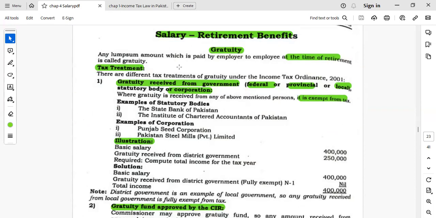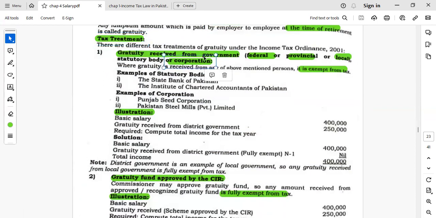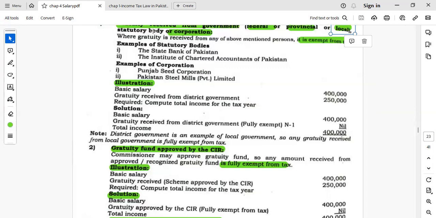The first retirement benefit is the gratuity, basically any lump sum amount paid by the employer to the employee at the time of retirement. So if that gratuity is paid by the government, federal, provincial, or the local government, then that is exempted.